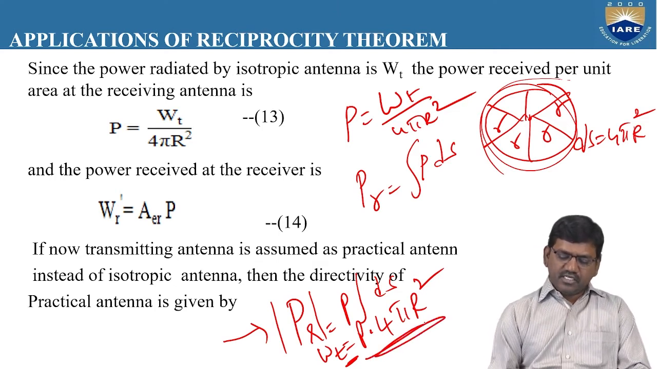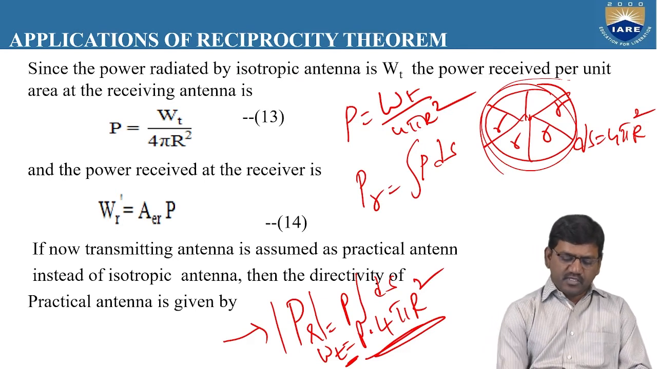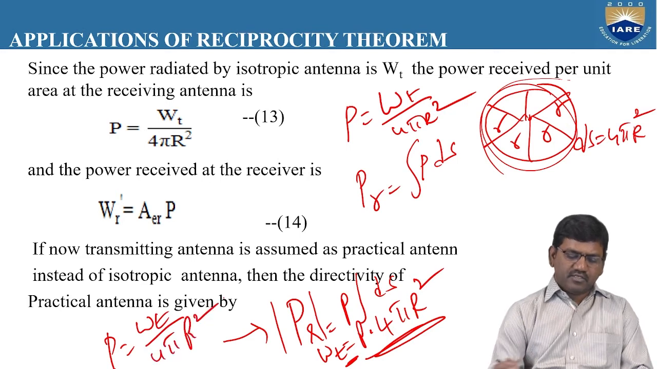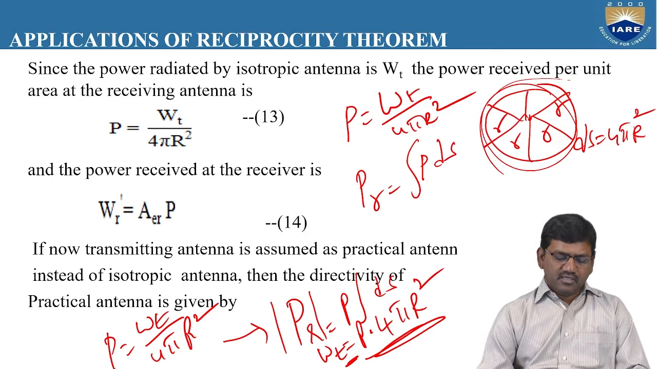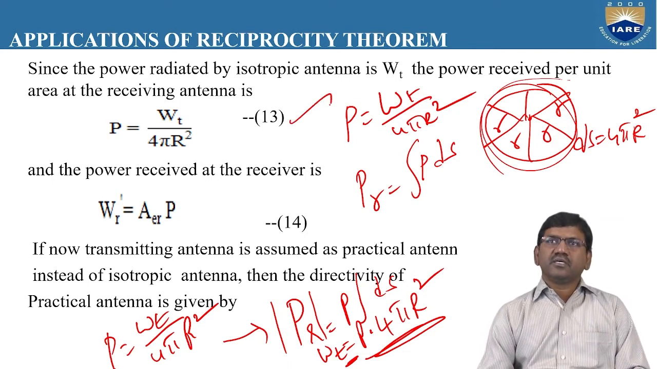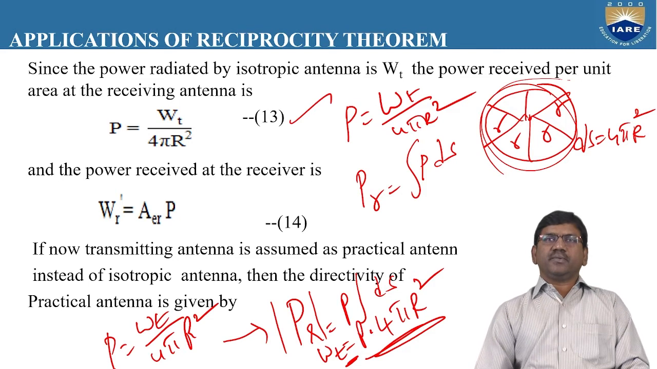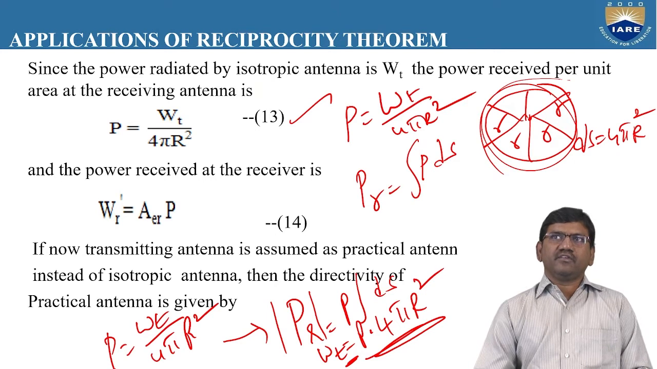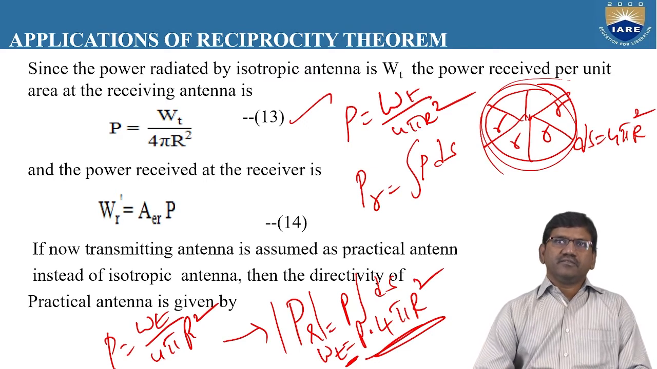From the expression WT is equal to P into 4 pi r square, you can simply write P is equal to WT by 4 pi r square. This equation represents the amount of power received per unit area at the receiving antenna, where WT represents the amount of power radiated by the isotropic antenna, and P represents the power density.